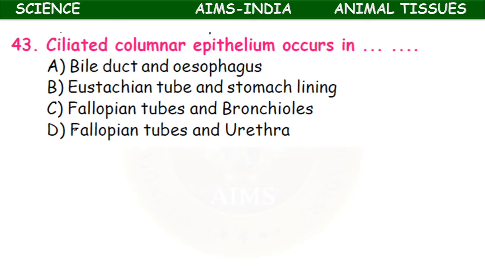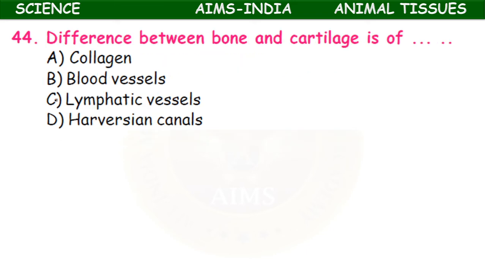The ciliated columnar epithelium occurs in bile duct and esophagus, eustachian tube and stomach lining, fallopian tubes and bronchioles, fallopian tubes and urethra. The ciliated columnar epithelium occurs in fallopian tubes and bronchioles.